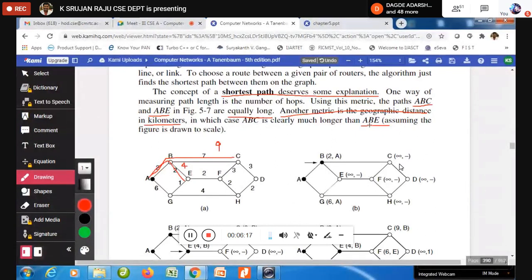So, dear friends, yesterday we have discussed that we cannot always say, based on the number of nodes, which is shorter. Now you see, both are having the same 3 nodes only. But when we are going to take the distance or kilometers, whatever it may be, we can call it weights. So when we take this distance into the matter, ABC is longer than ABE. So I can say that ABE is the shortest.